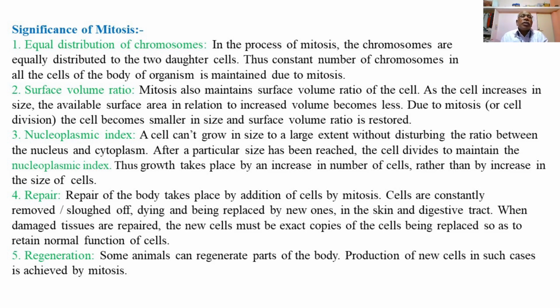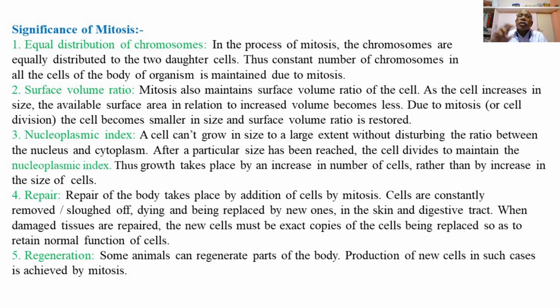So these are the significances of mitosis, such as equal distribution of the chromosomes and maintenance of the surface volume ratio. The first one is equal distribution of the chromosomes in the two daughter cells, that is, maintenance of the same diploid chromosome number in the two daughter cells as that of the parental cell or of the species.